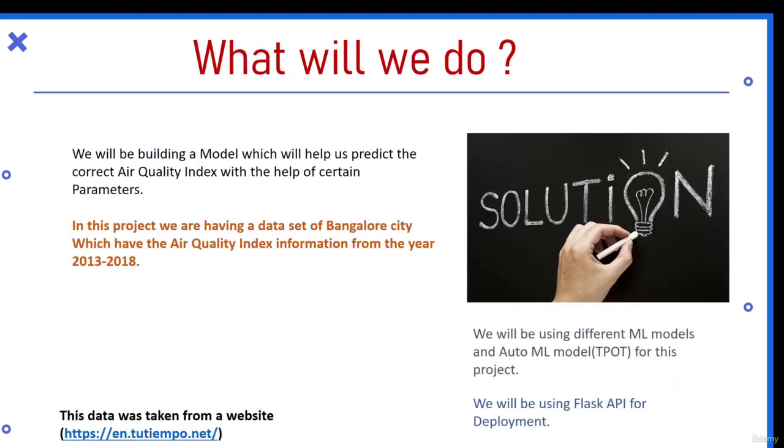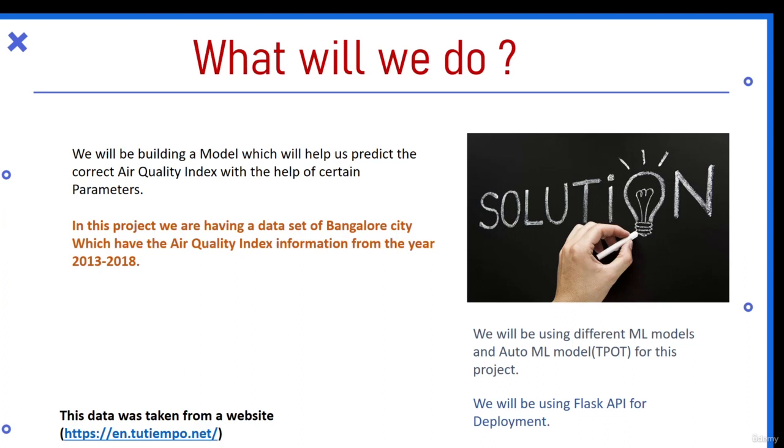So now, in this project, we'll try to build a machine learning model which will help us predict the correct air quality index with the help of certain parameters. We have a data set of Bangalore city which has the different air quality index information. That means it has the different parameters, and its air quality index from the year 2013 to 2018.